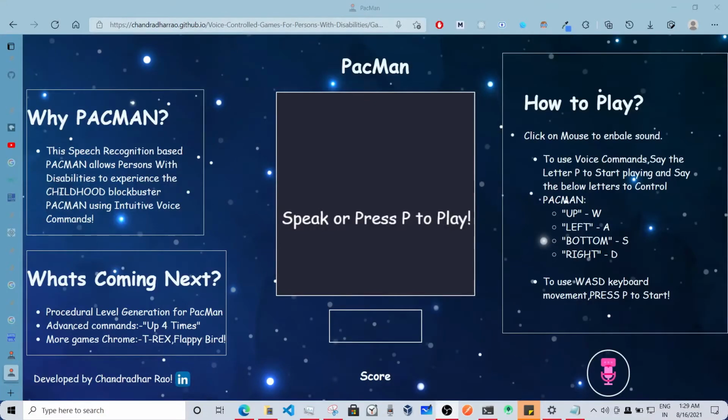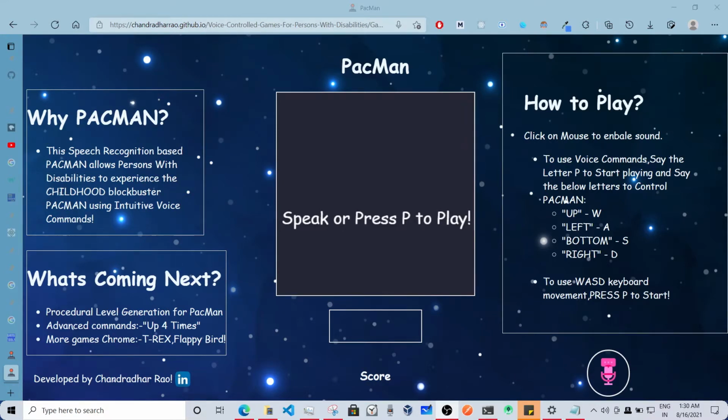Hey there, my hack for the hackathon is a voice controlled version of the arcade retro game Pac-Man for persons with disabilities so that they too can enjoy their childhood blockbuster. My main motivation to do this project is that persons with disabilities cannot experience the thrill and excitement of playing Pac-Man unless they use a controller which is comfortable for them, and a voice-based controller tries to bring in that comfort. This comfort implies that they would have a seamless experience with the controls of Pac-Man through their voice.